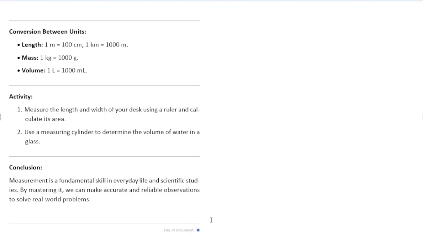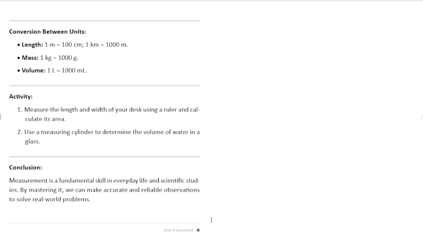So based on this preamble, you can do any further conversion that you want, either from kilograms to grams or from grams to kilograms as well. And also for volume, 1 liter is equal to 1,000 milliliters. We also have centiliter and deciliter as well. So you also need to know the equivalence of these units for you to be able to do basic conversion between units.